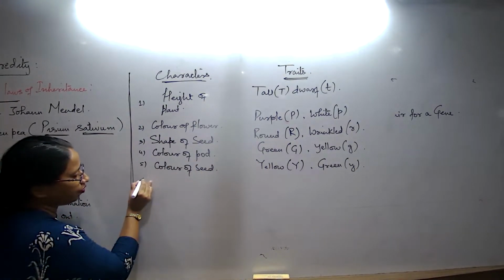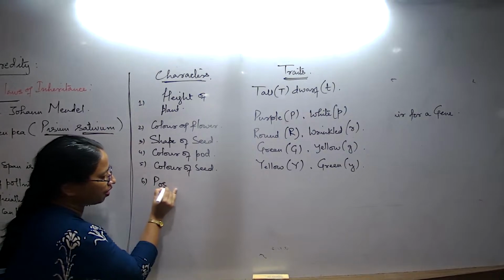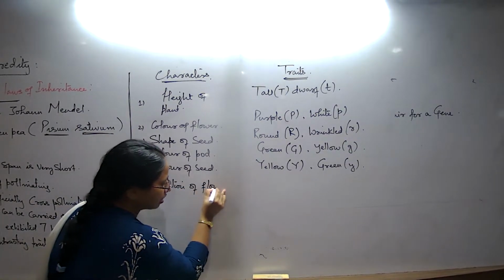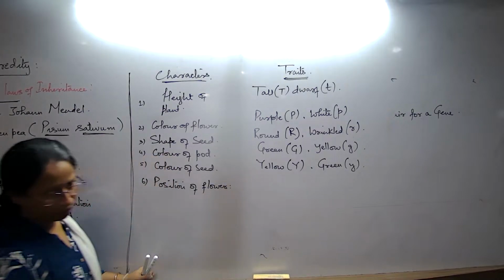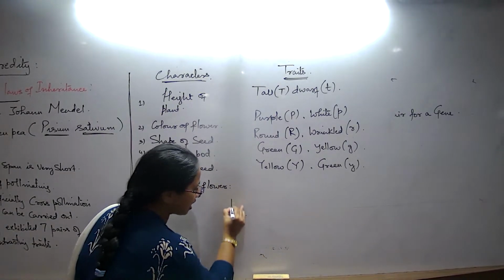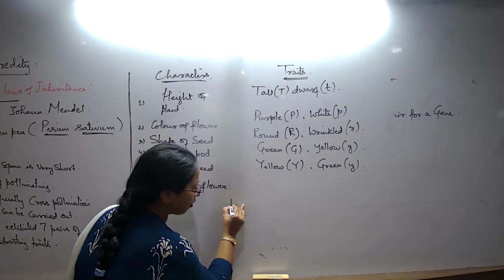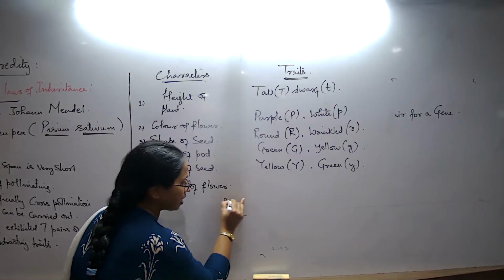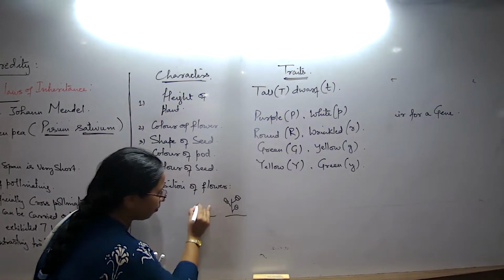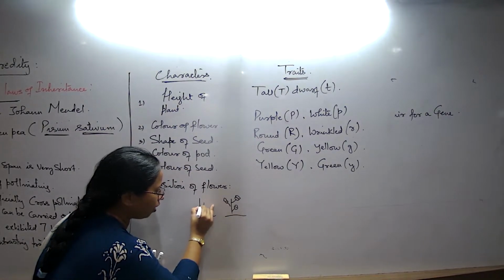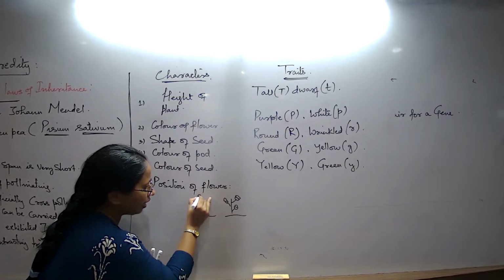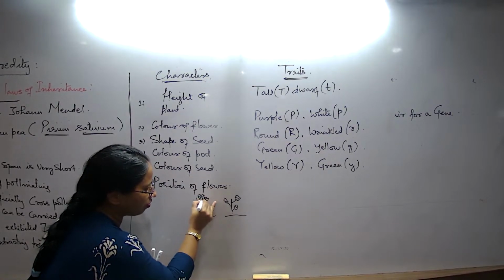Next, we talk about position of flowers. Remember, in this type of plants, at certain times we come across flowers arranged somewhere like this. And at certain times, we come across the flowers all arranged at the end, where the stem would be almost barren on this side. And these are the flowers.